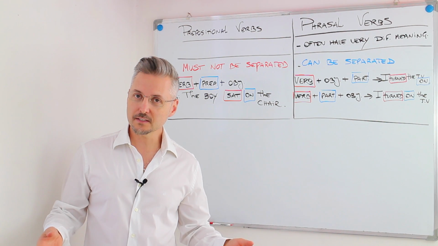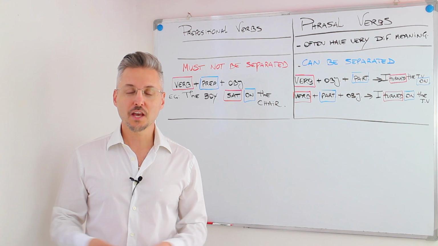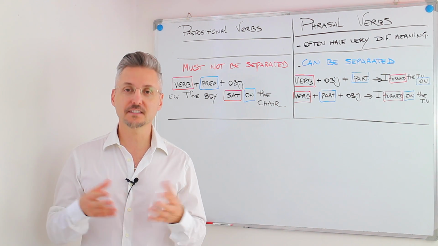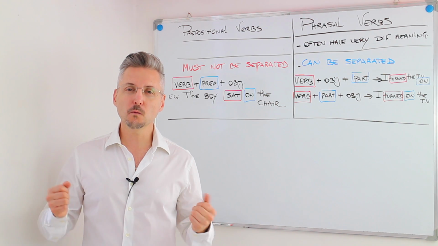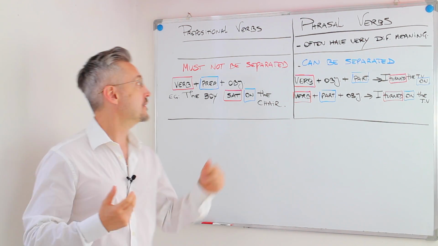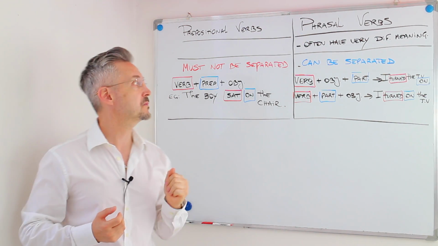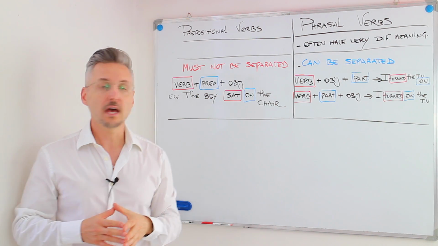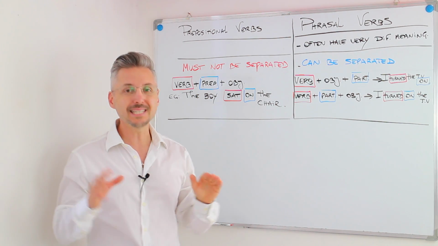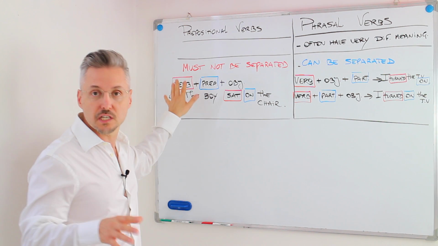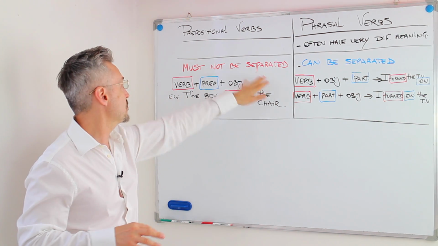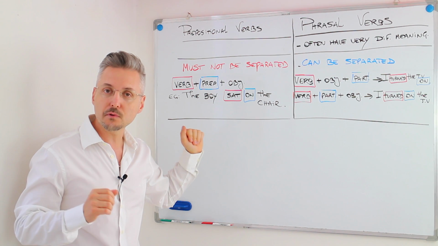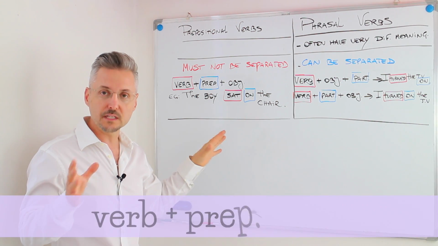Okay, in this lesson, as you can imagine, we're going to talk about prepositional verbs and phrasal verbs. But what is their difference? The difference is that the phrasal verbs often have very different meaning. They can be separated, while the prepositional verbs cannot be separated. And I listed some examples just to show you how this works.